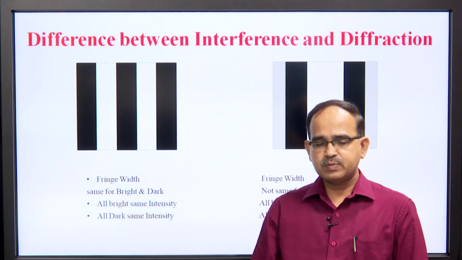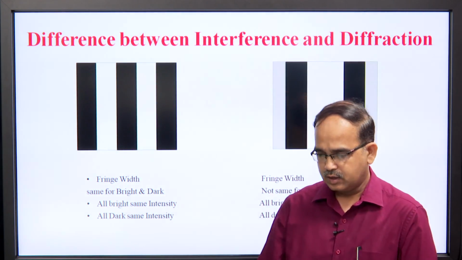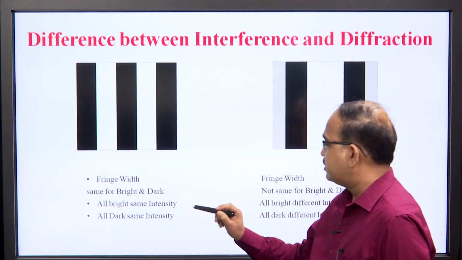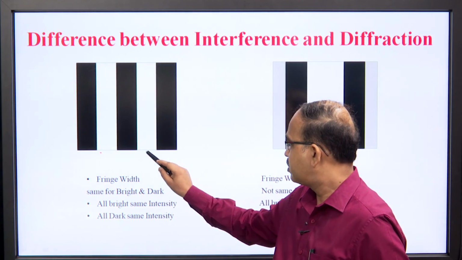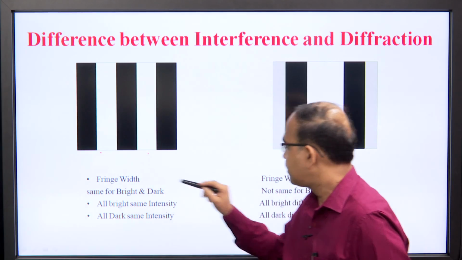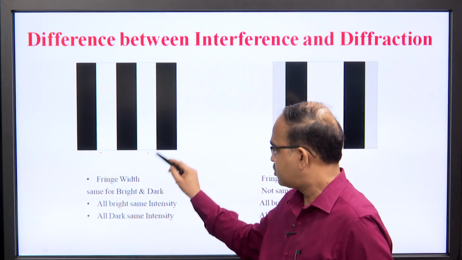So, what is the difference between interference and diffraction? You can see that in an interference pattern the fringe width is the same for bright and for dark. It is not always true.